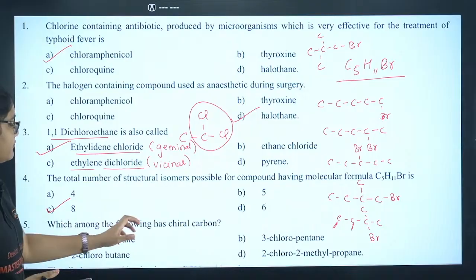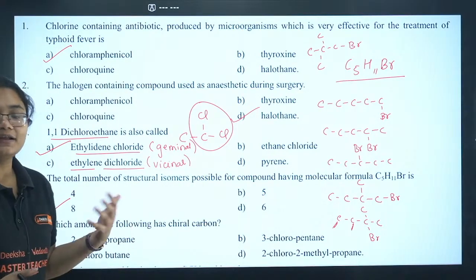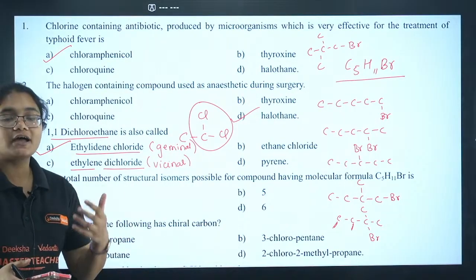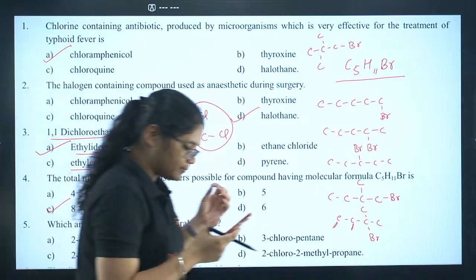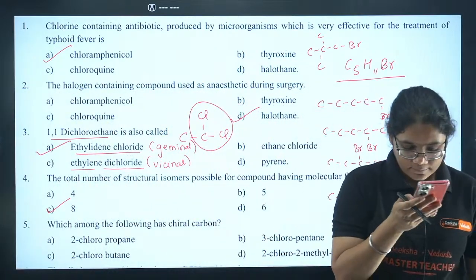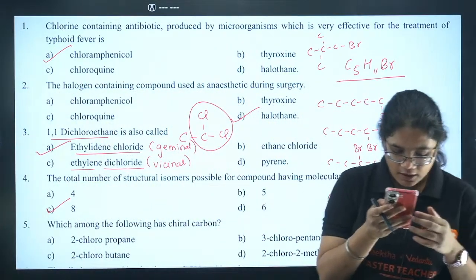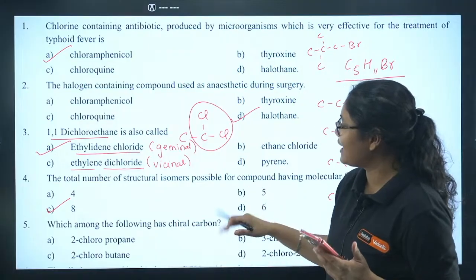5th one, which among the following has a chiral carbon? Chiral carbon means all the groups attached to the carbon should be different. Yes, so all the groups should be different.